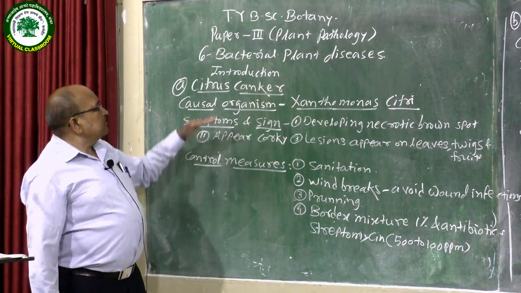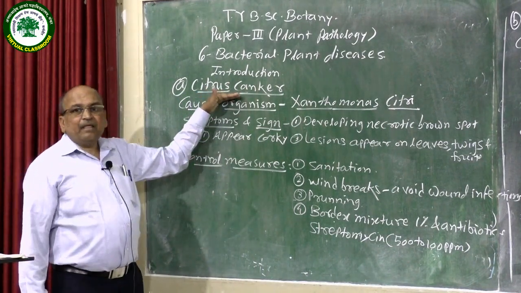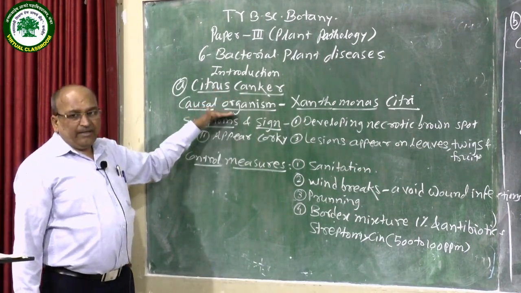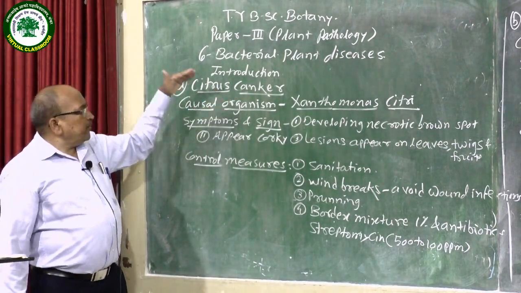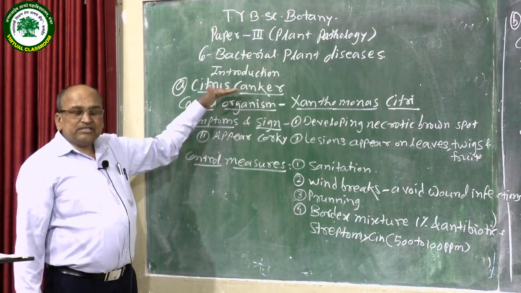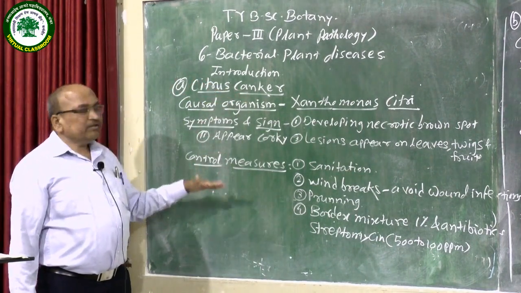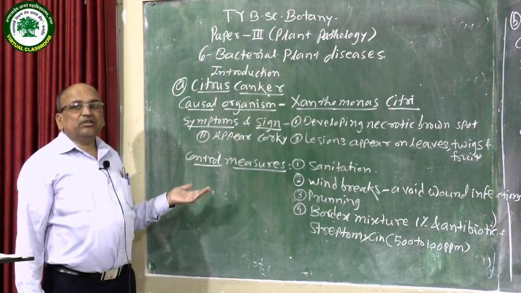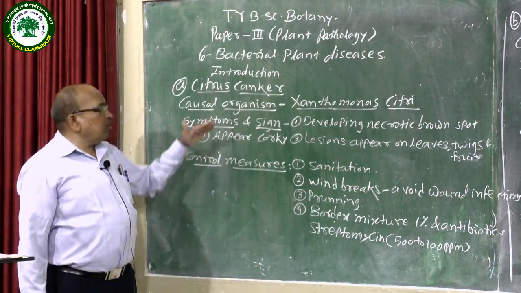In this way, citrus canker is an important disease in the lemon family. When there is an infection of this disease, there is a great loss in the production of citrus fruits.